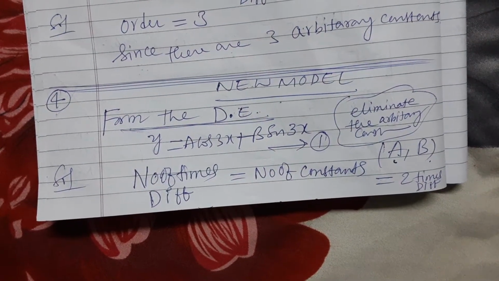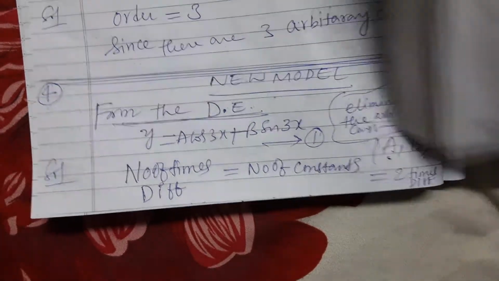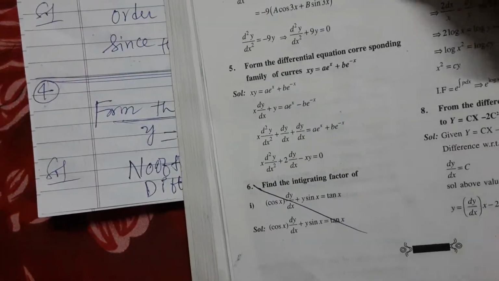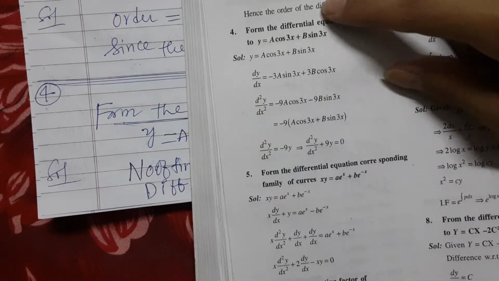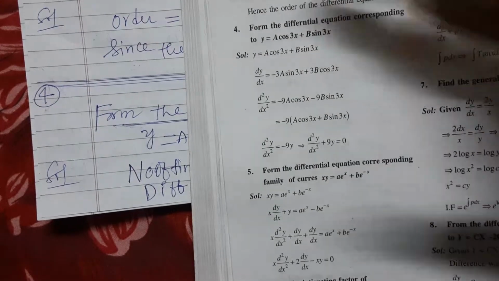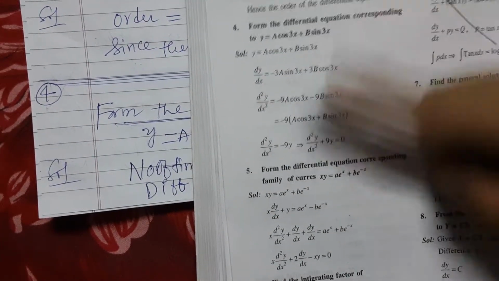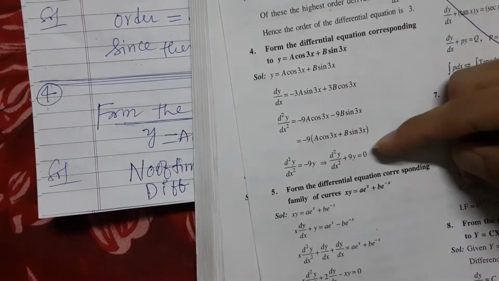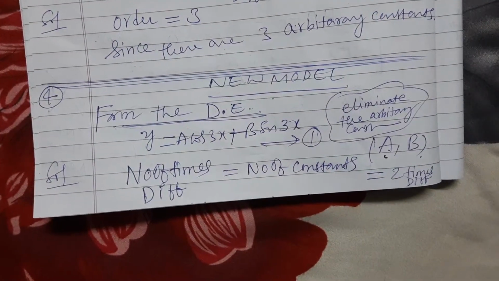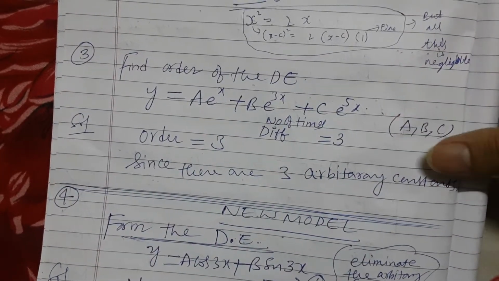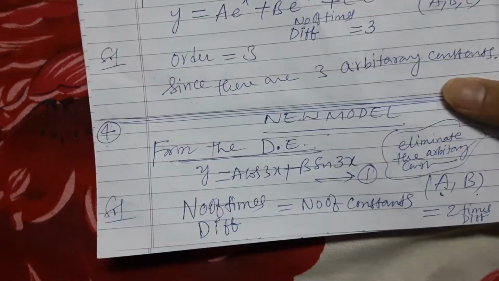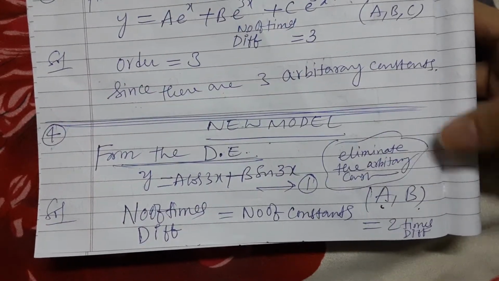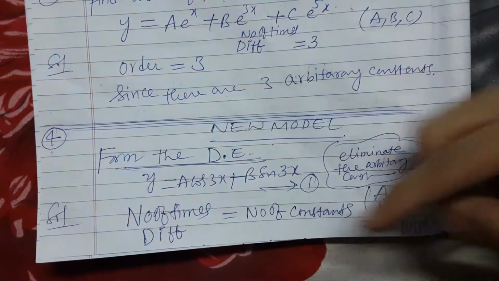Here in the question, did you see what he asked? He did not tell you to find the order. He says I just need the differential equation, that's all. From this you get the differential equation. You only do differentiation; you don't say the order. So he doesn't want the order. So here you cannot pull this trick where you say the order is 3 since there are 3 arbitrary constants. You have to do actual differentiation here. How many constants are there? 2 constants, a and b. Do differentiation twice.